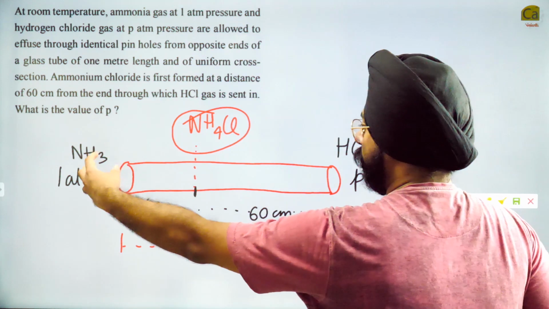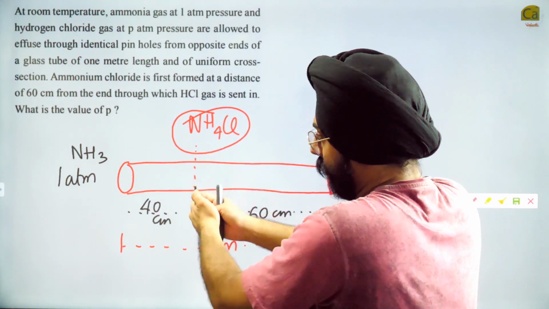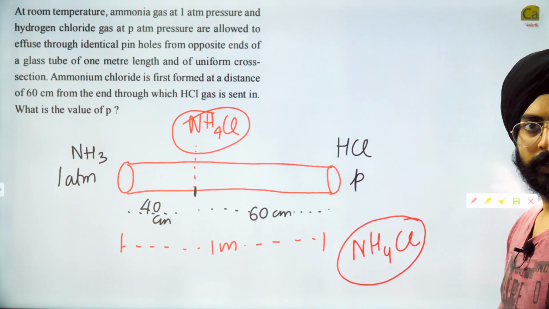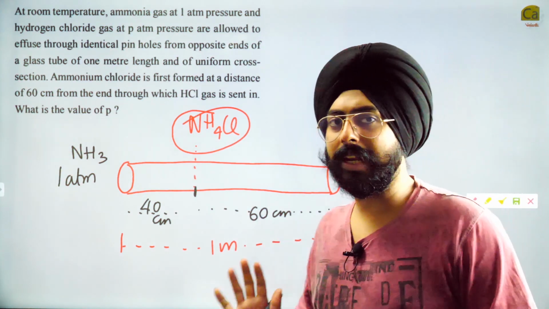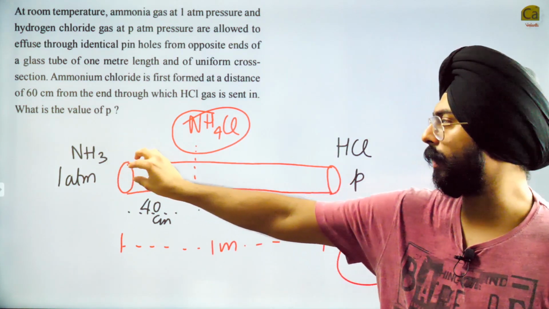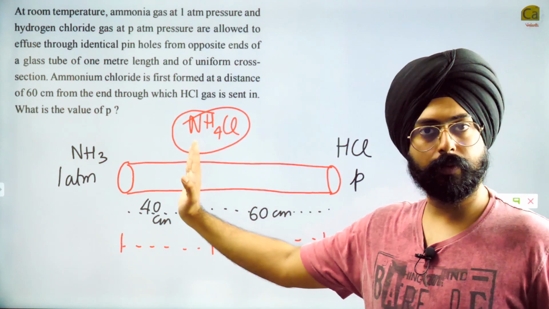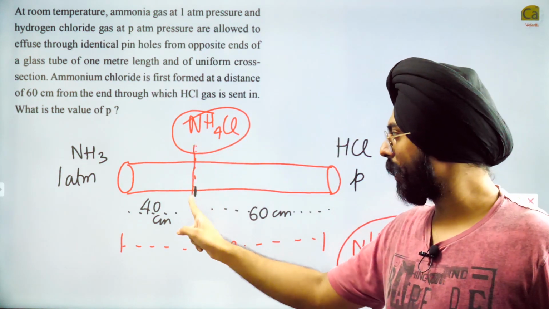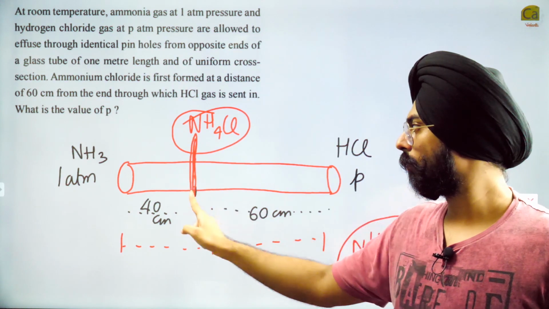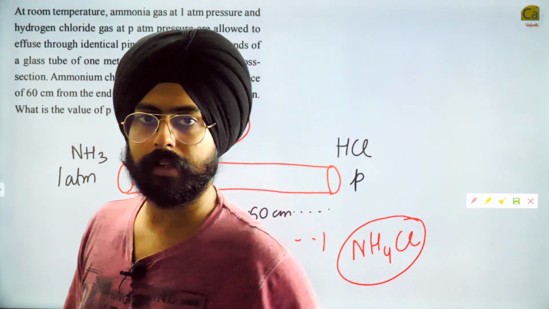So this gas travels from here, this gas travels from here, and they meet at this particular point. Do you realize what is happening over here? It's a very beautiful question. Let's spend a little bit of time on it to understand. NH3 comes from here, takes its own time, reaches here. HCl comes from here, takes its own time, reaches here. They both reach this point at the same time.